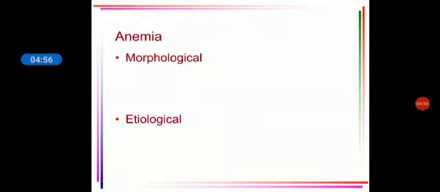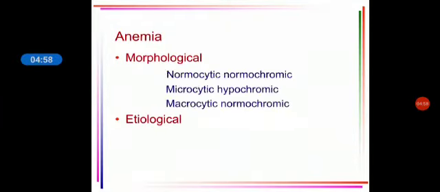Then again, you can morphologically classify as normocytic normochromic, microcytic hypochromic, and macrocytic normochromic. These are the three morphological classifications. This is very, very important for you, both theory wise and for your practical life. You should carry this throughout your practice. So this is how you morphologically classify.